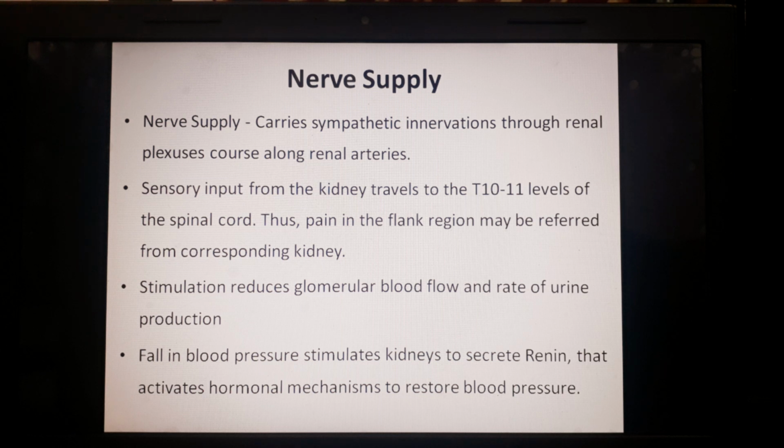If there is some reduced blood flow to the glomerulus, or there is decreased formation of urine because of low blood flow, it gives stimulus to the sympathetic system, because there are baroreceptors present in juxtaglomerular cells, so they sense the low blood pressure, and there is immediately sympathetic stimulation and release of adrenaline and noradrenaline, and again there is vasoconstriction.